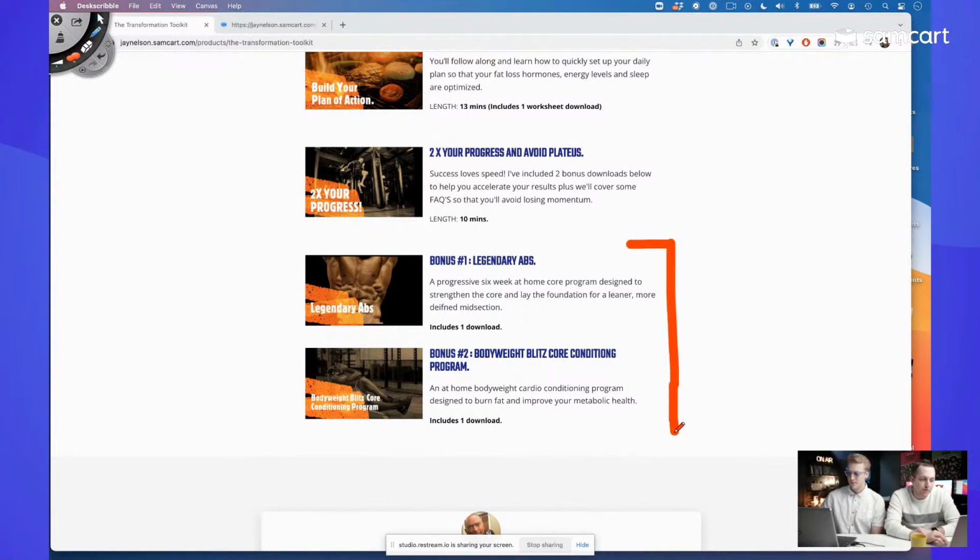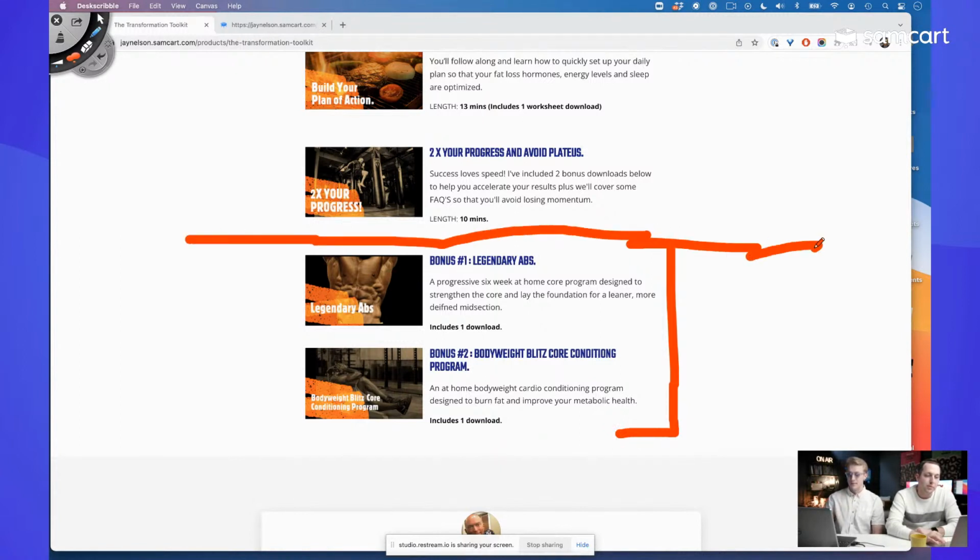Actually, we kind of skipped over this a little bit before. Here are his bonuses, right? So this is cool. I do think you want a new section. Maybe make this a new section and make the background gray or something, right? Add a divider line at least. And say, hey, buy today and you're going to get these bonuses, right?